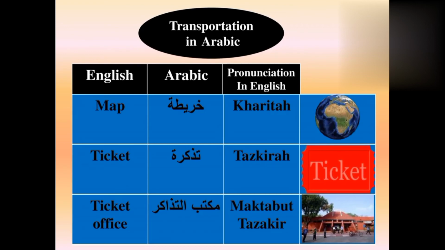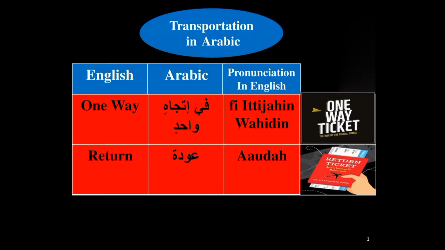For ticket we use in Arabic tadhkira. Tadhkira means ticket. Now see ticket office. For ticket office we use in Arabic maktabut tadhakir. Maktabut tadhakir means ticket office. Now see one way. For one way we use in Arabic fi ittijahin wahidin. Fi ittijahin wahidin means one way.